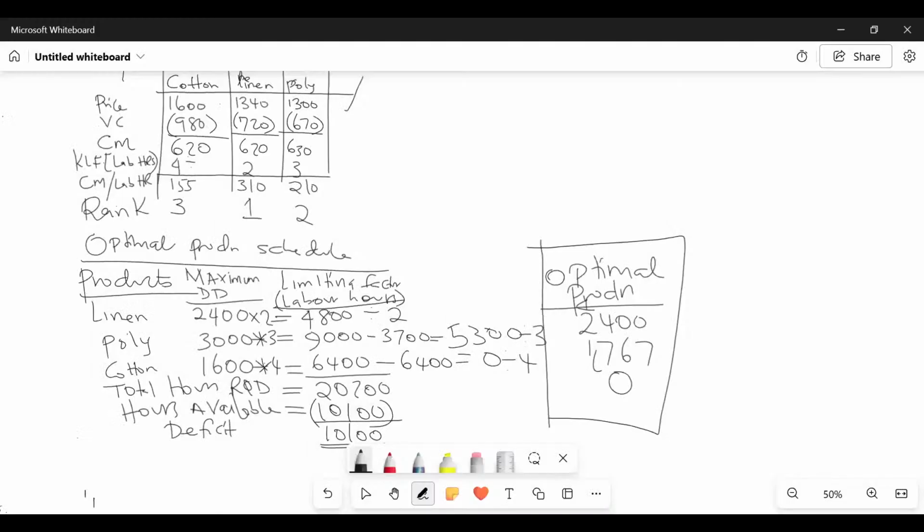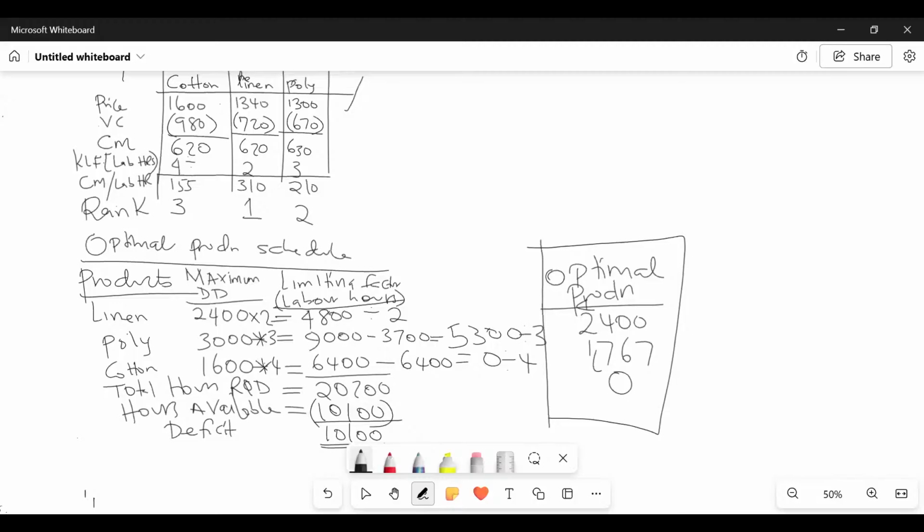You see, ladies and gentlemen, how do we get this optimal? Now listen, I'm repeating here. We have our products as per the ranks, then we have the maximum demanded units. Then we ask ourselves a question: if we were to produce these units, what would have been the total labor hours? We have the labor hours for each unit, so 2,400 times 2, 3,000 times 3, 1,600 times 4. So we have here the limiting factor, the total labor hours.